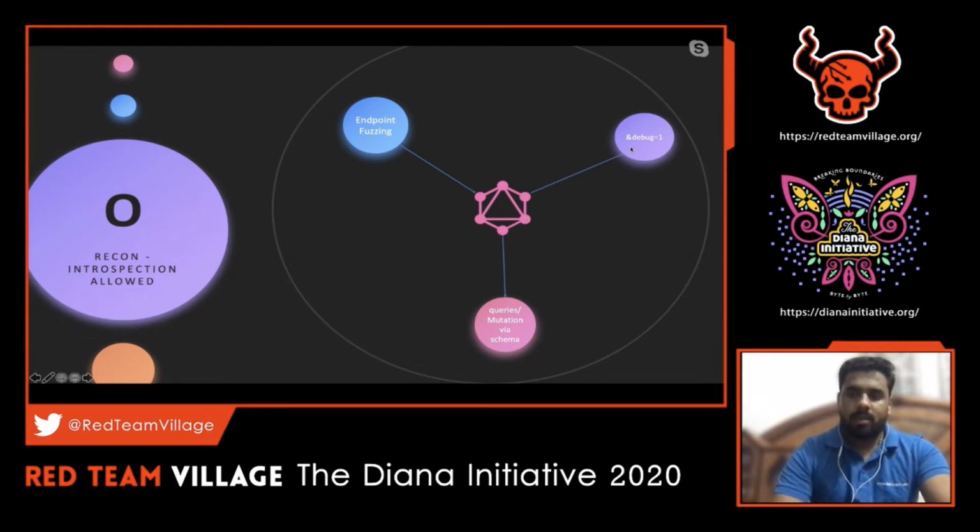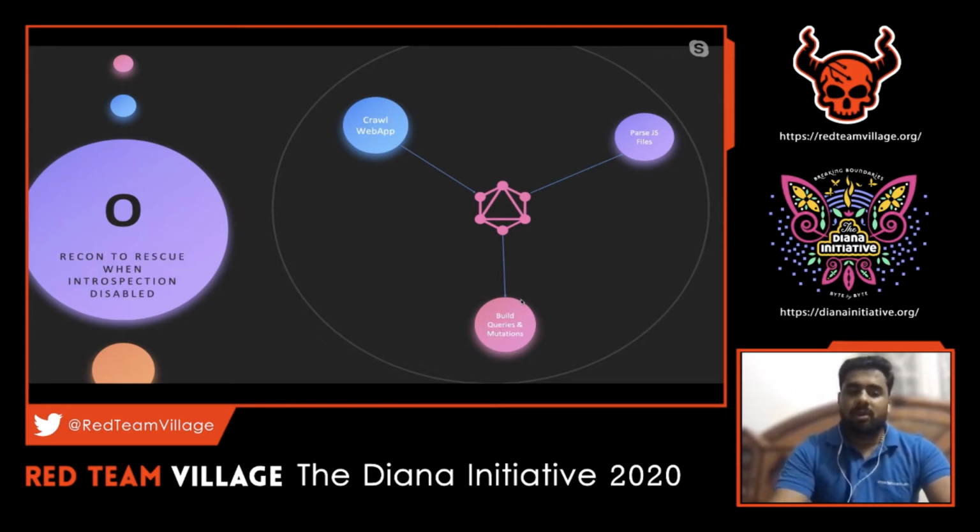Then the next important thing would be the debug option. This is quite common in GraphQL enabled web applications. For example, there's a web application where you notice that there's a GraphQL endpoint. A lot of sensitive information gets disclosed there, so that will be an entry point. And then queries and mutations via the schema. As we discussed, we can run the introspection query and pull out all the queries, mutations and subscriptions, which are nothing but the APIs on the target server. These are common cases which I've noticed when we interact with an application which has introspection allowed.